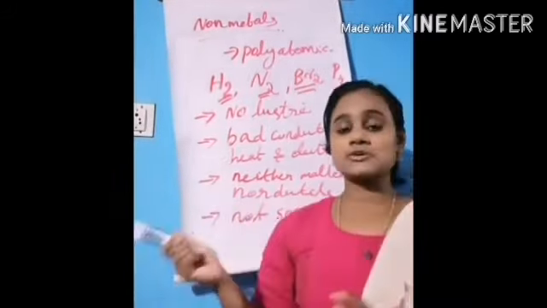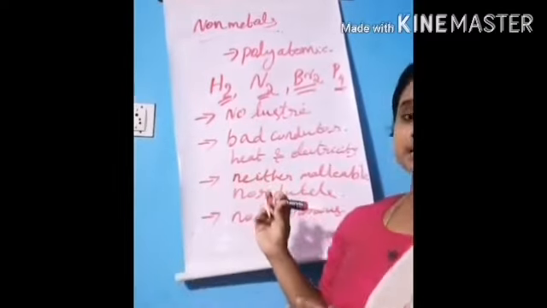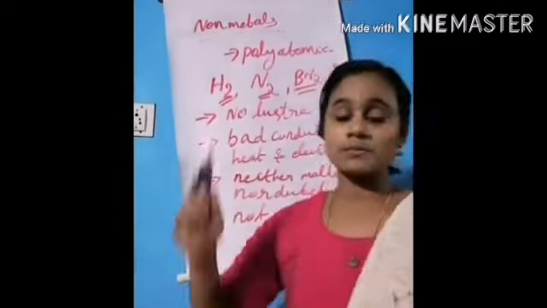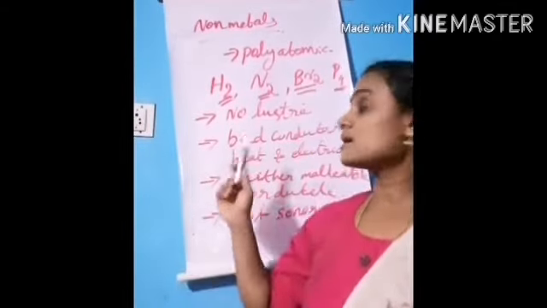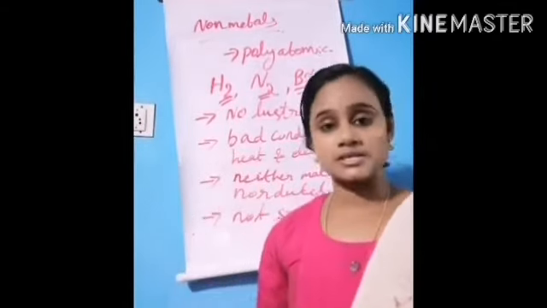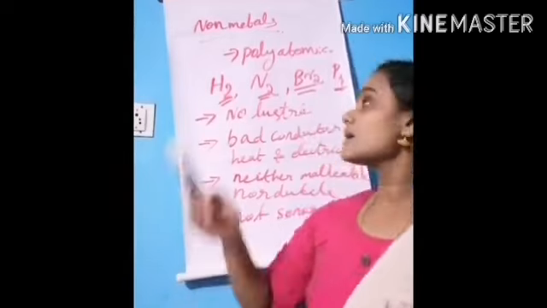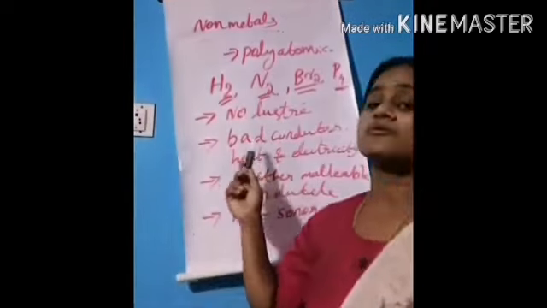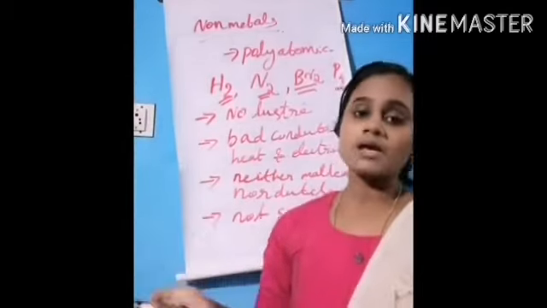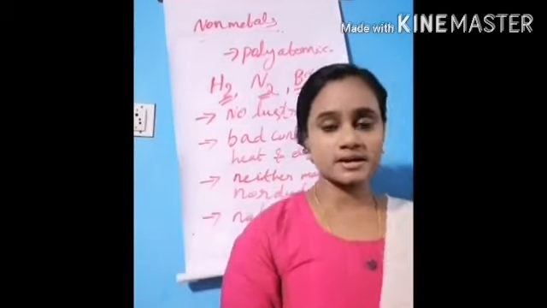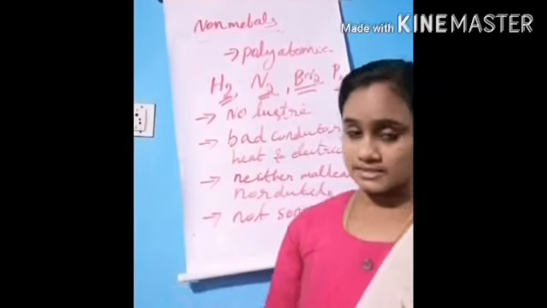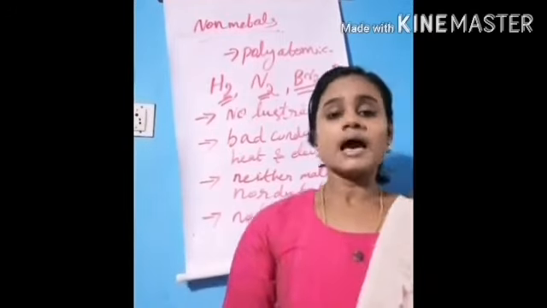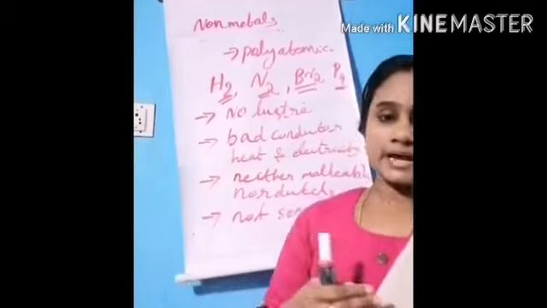So, the difference between metals and non-metals. Metals are monoatomic, but non-metals are polyatomic. Metals have metallic luster, but non-metals have no luster. Metals are good conductors of heat and electricity, but non-metals are bad conductors.